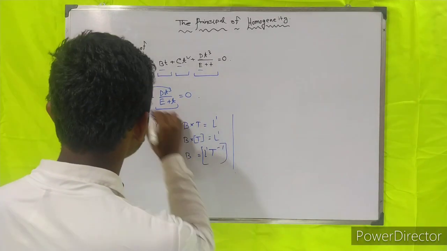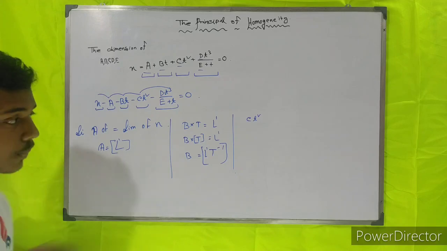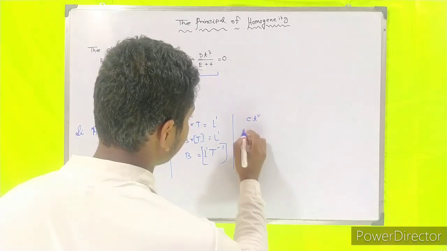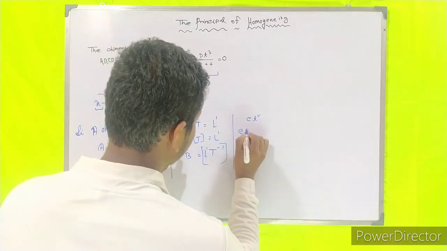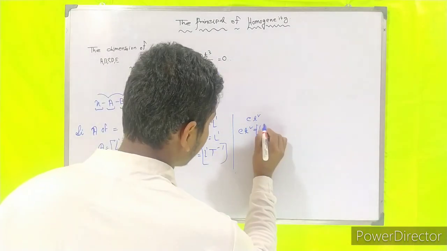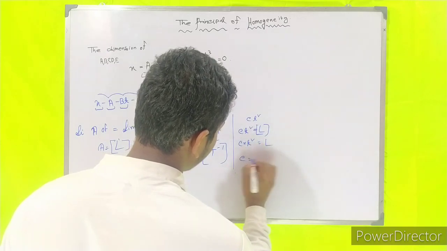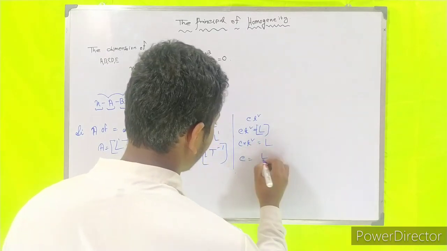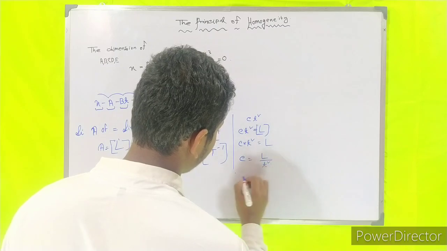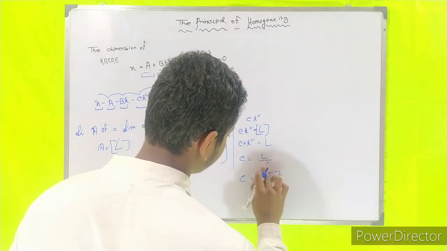Now we find the dimension of c. This is the ct square. Here c into t square is equal to L. So you can find c is equal to L by t square. C is equal to L t to the power minus 2.